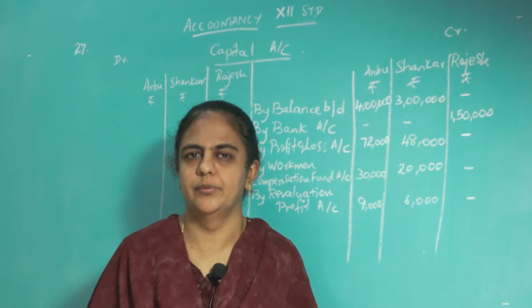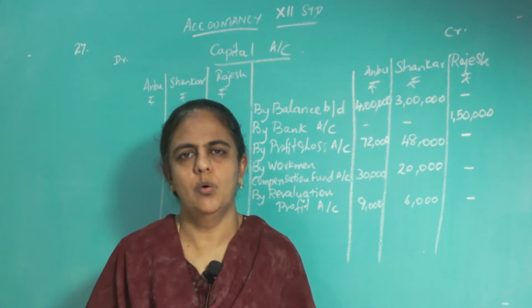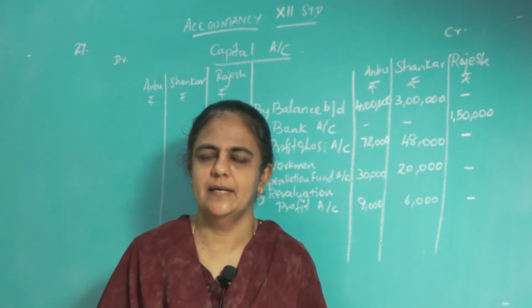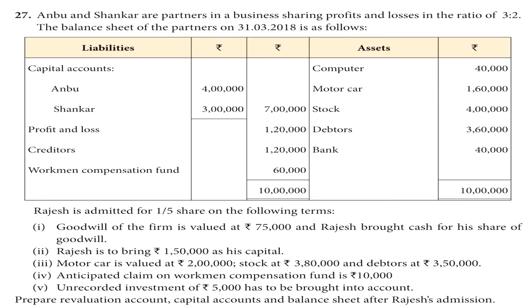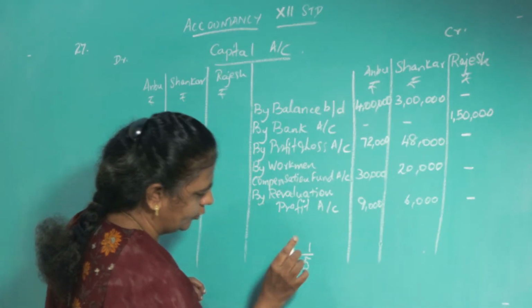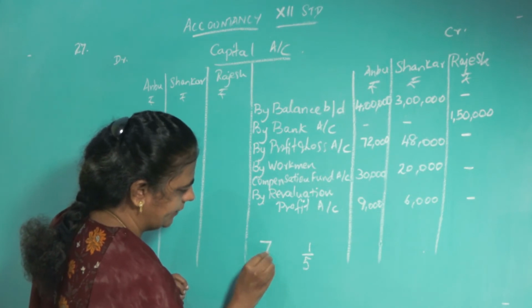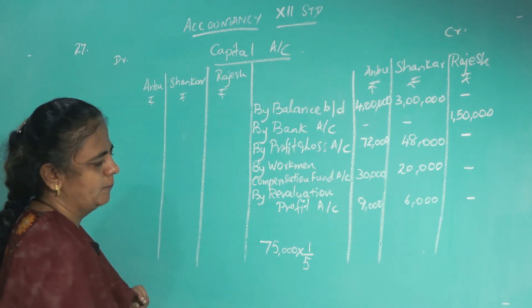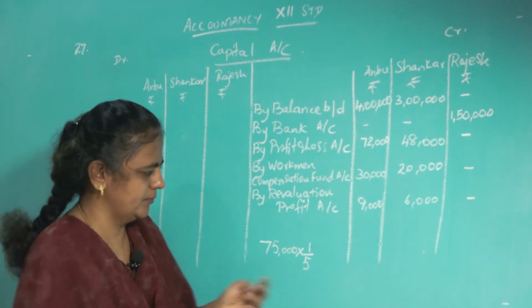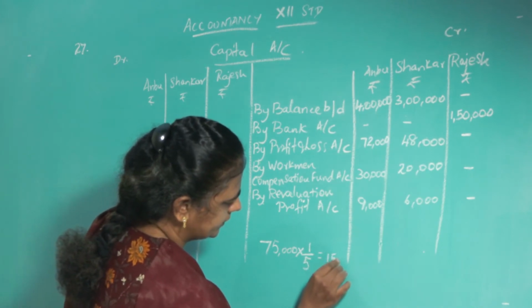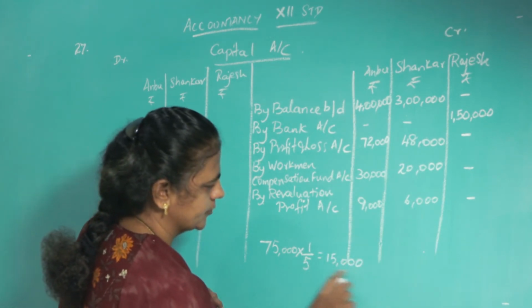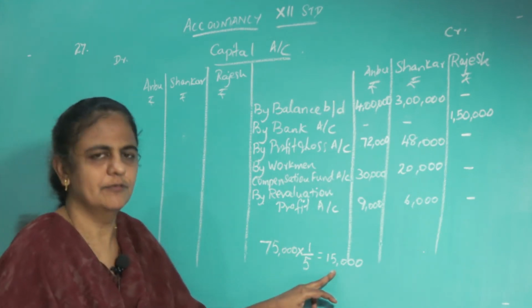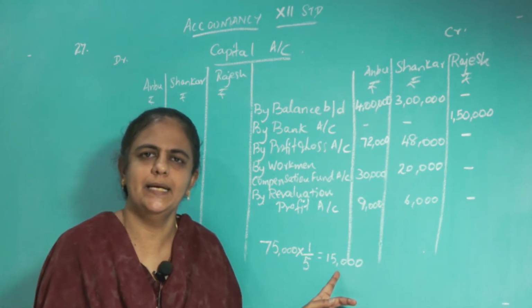What do you have to do? That should be transferred to the old partners' capital account. What is Rajesh's share? See the question. Rajesh is admitted for 1/5 share of profit. Total value of goodwill is 75,000, so 75,000 into 1 by 5 will give you 15,000. So Rajesh's share of goodwill is 15,000. For this 15,000 he is bringing cash.